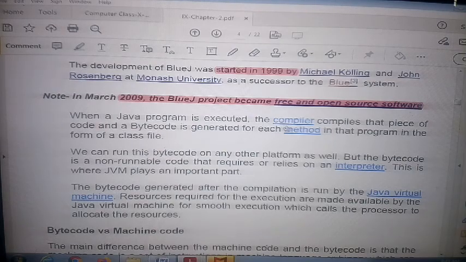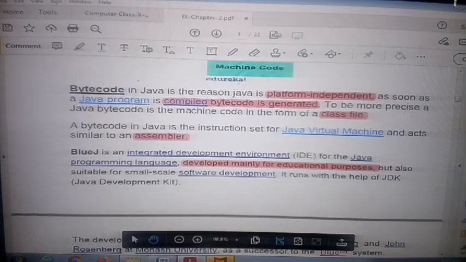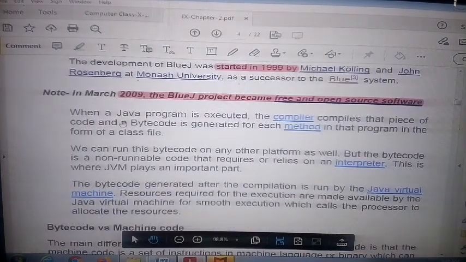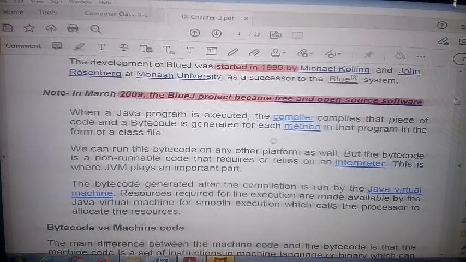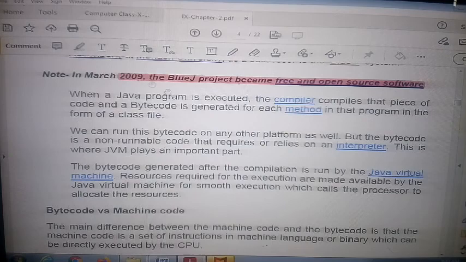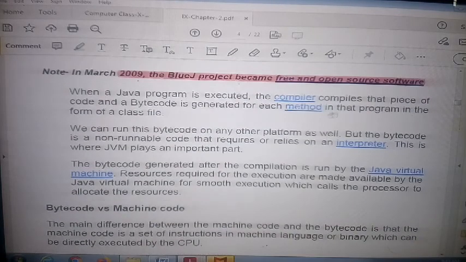Now, about the assembler. When a Java program is executed, the compiler compiles it into a piece of bytecode, and the file name is class.